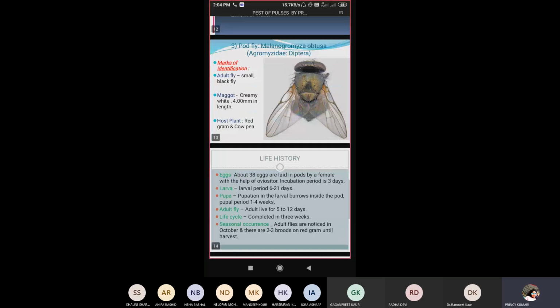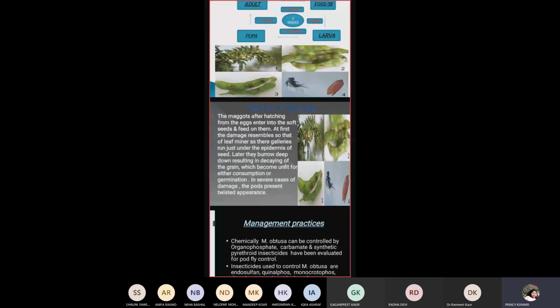Now, nature of damage: how it damages the crop. After hatching from the eggs, the maggots enter the soft seed and feed on them. At first, the damage resembles that of a leaf miner, as their galleries run just under the epidermis of the seed. Later, they burrow deep down, resulting in decaying of the grain, which becomes unfit for either consumption or germination.